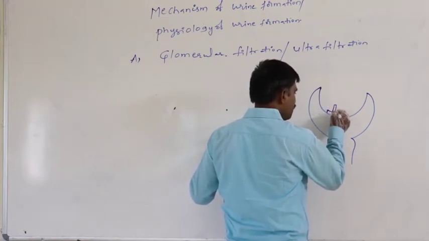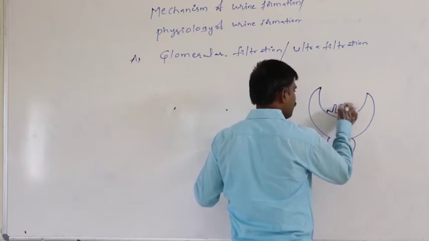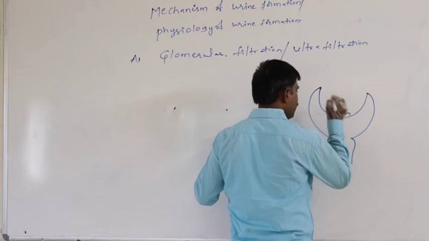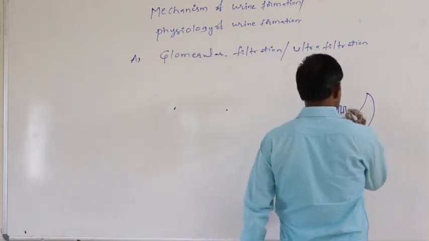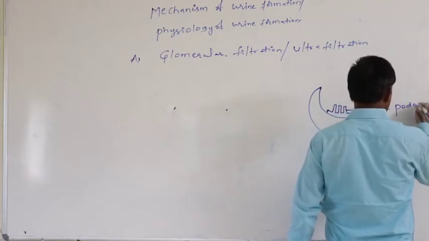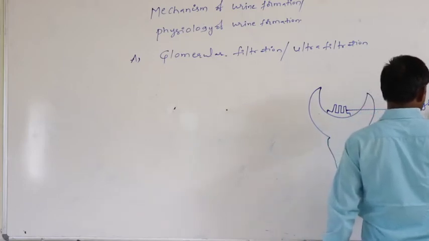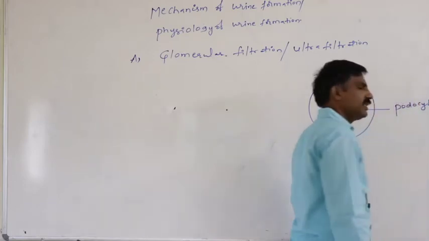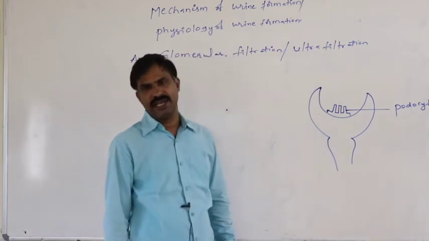In the inner wall, the simple squamous epithelial cells which are present get modified into specialized cells. They are said to be the podocytes. This is the podocytic layer, which is nothing but the simple squamous epithelial cells layer.